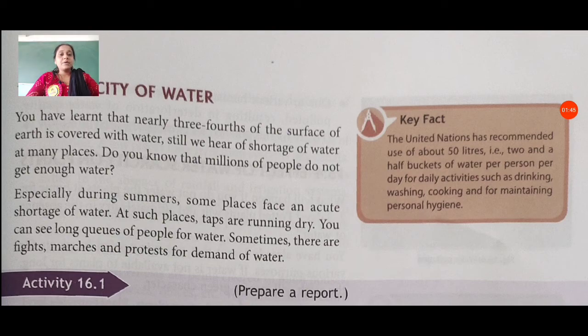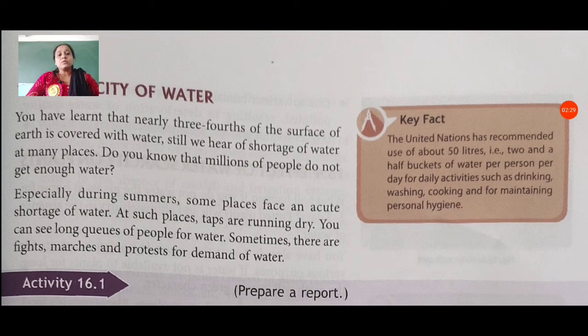Especially during summer, because in summer people need a much larger amount of water compared to other seasons. In summer, you can see in many areas they do not have the proper amount of water for their use. Some places face an acute shortage of water. At such places, taps are running dry. You can see long queues of people for water. Sometimes there are fights, marches and protests to demand water, because they face many problems for getting water.